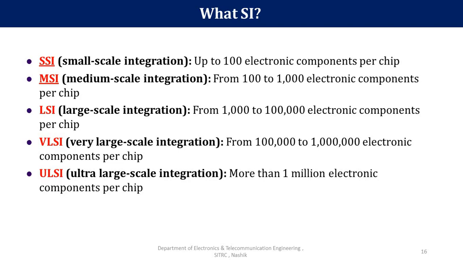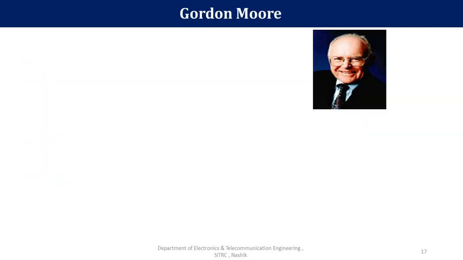Hence, by using this technology, we can fabricate different electronic circuits and implement them on a silicon wafer so that we can do mass production, and we can use these circuits for various applications. Now, for this whole technology development, who is the godfather? Who developed the law describing how the transistor count is going to be doubled after every so many years?